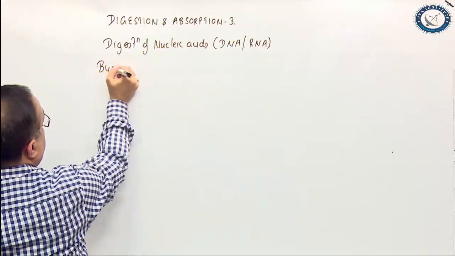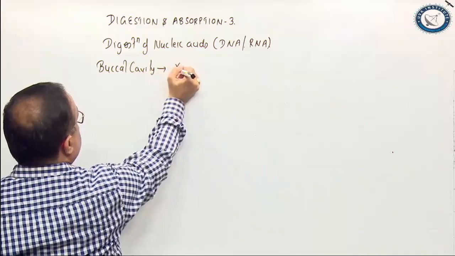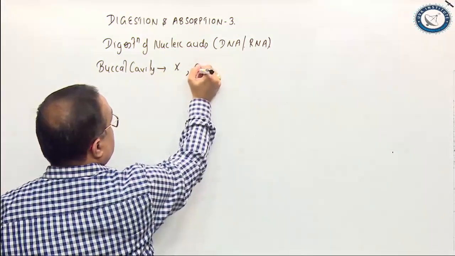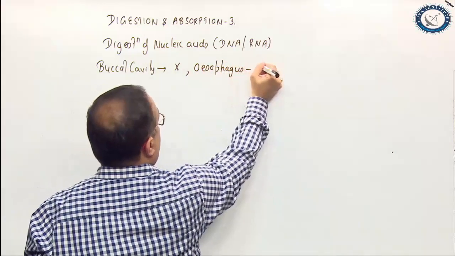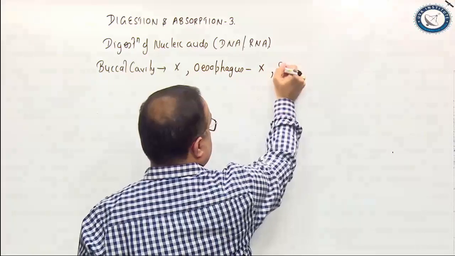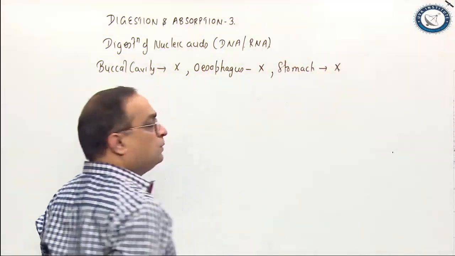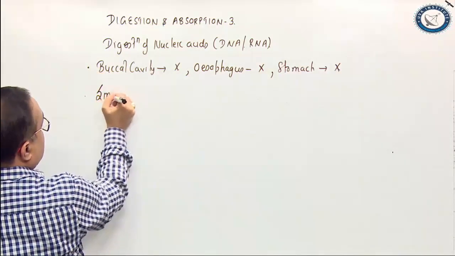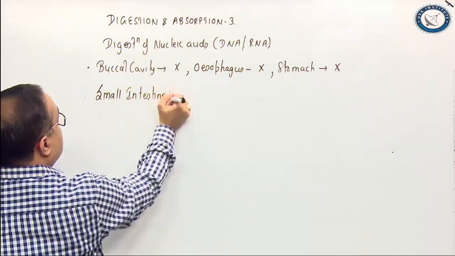Starting from the buccal cavity. In the buccal cavity, there is no enzyme to digest the nucleic acid, so no digestion. Next is the esophagus. In the esophagus also, there is no digestion of nucleic acids. Stomach, again, there is no digestion of nucleic acids. So, the nucleic acid digestion starts in the small intestine and is completed here itself.